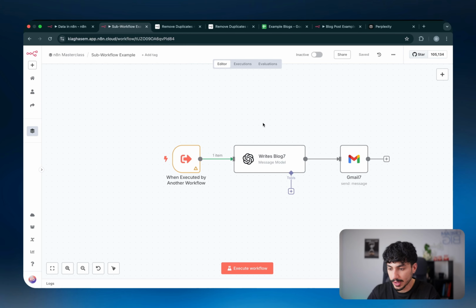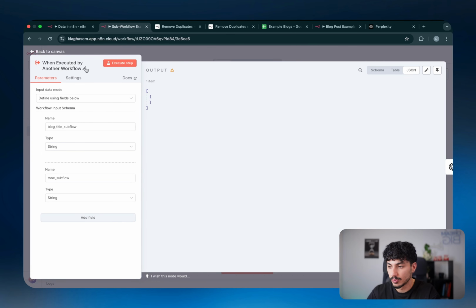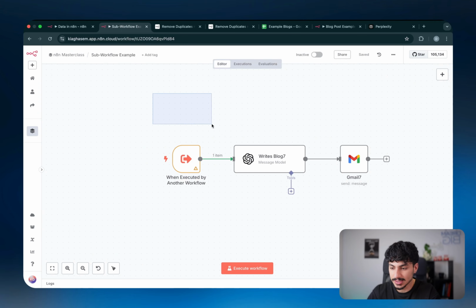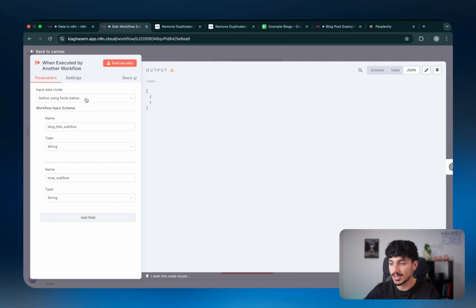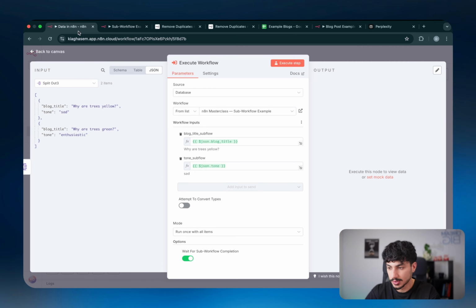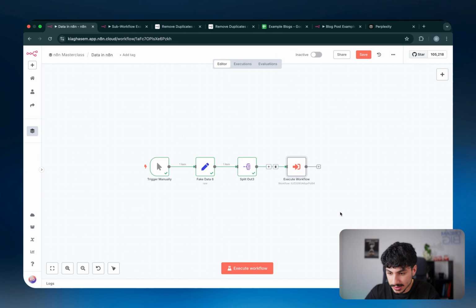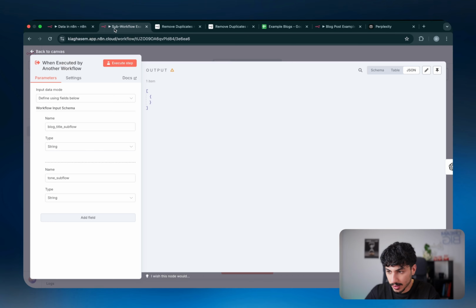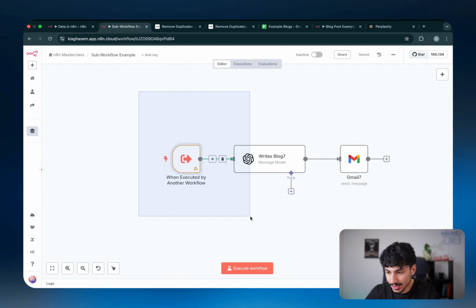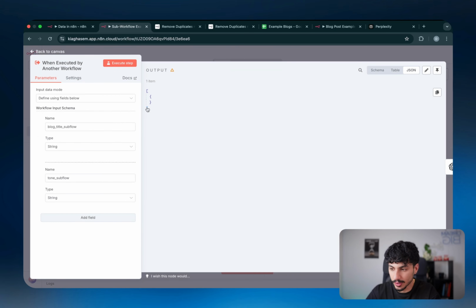And then in this one, what we have to do, like we've talked about before, is add the trigger node, which is the when executed by another workflow trigger node, which basically just says this automation should only run and be triggered when another workflow calls upon it. So just coming back here, this one sends it off to the bottom workflow, and then the bottom workflow triggers when the top workflow calls upon it. I hope that makes sense.